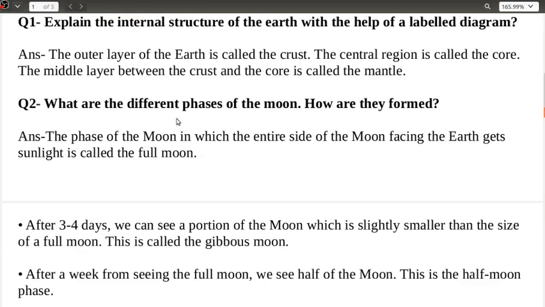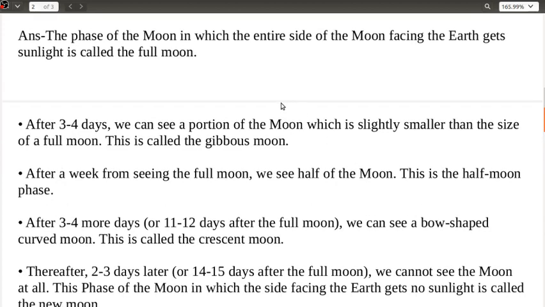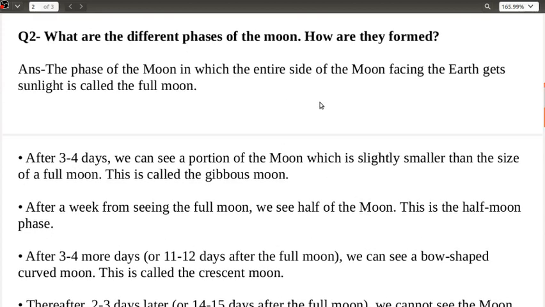What are the different phases of the moon? How are they formed? The phases of the moon are formed like this: when the entire side of the moon facing the earth gets sunlight, it is called the full moon. So this is one of the phases. After 3 to 4 days, we can see the portion of the moon slightly smaller in size than a full moon. This is called the gibbous moon.